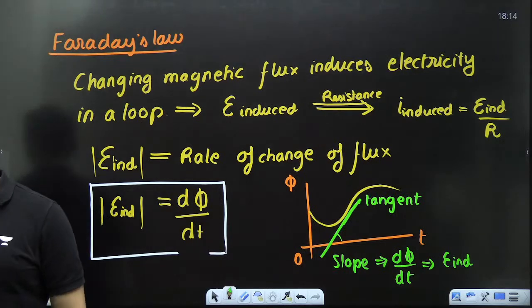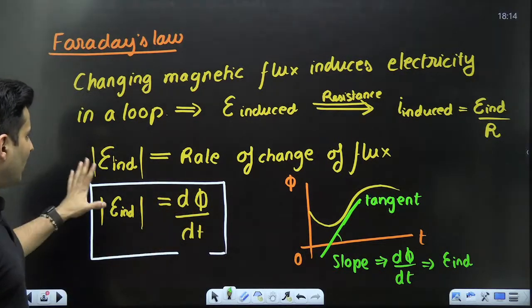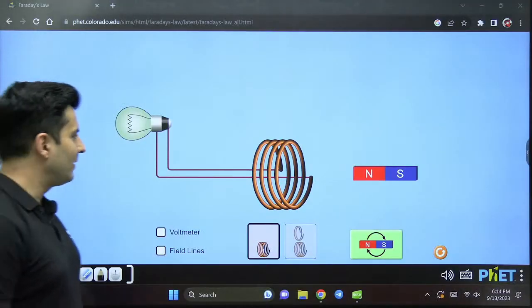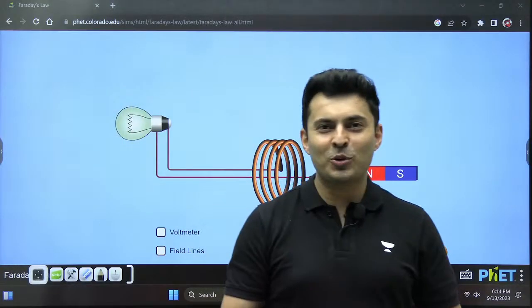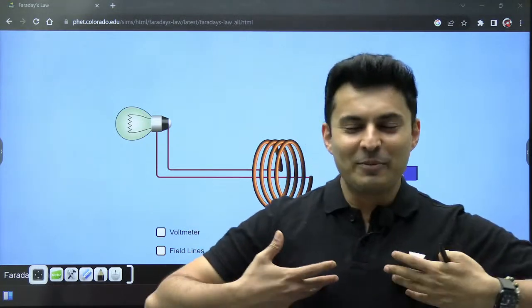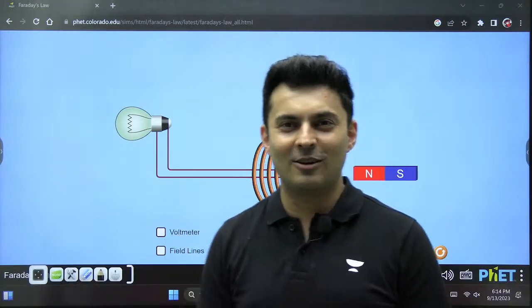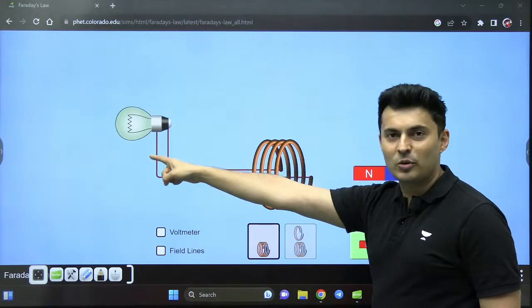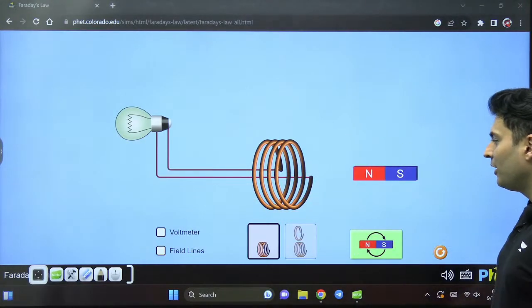Now that you understand this is Faraday's law, how about seeing Faraday's law for yourself? So guys, this is virtual Faraday's law. You are seeing me also virtually, so why not see Faraday's law also virtually? Do you see there is a coil? Do you see the coil is connected to a bulb? Do you see we have a magnet also?